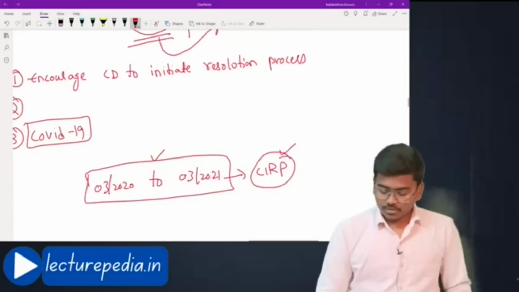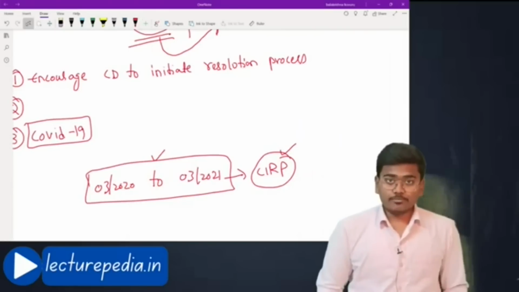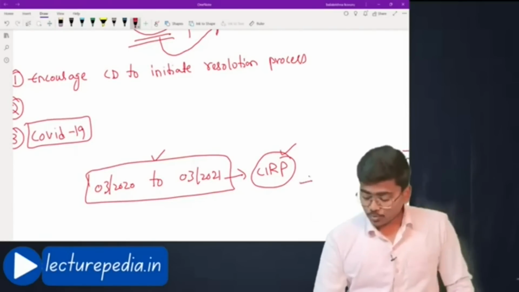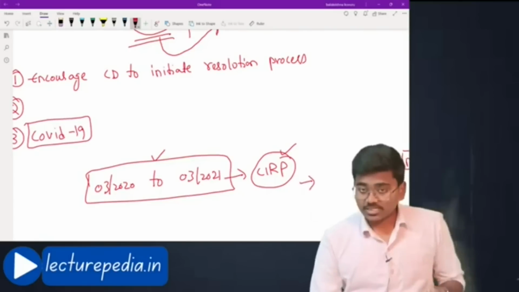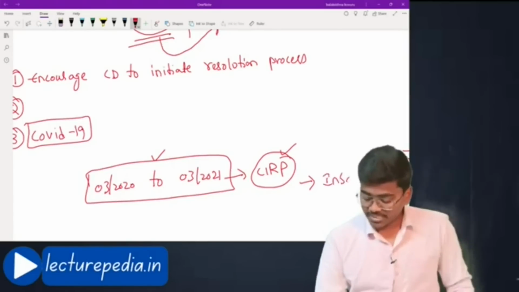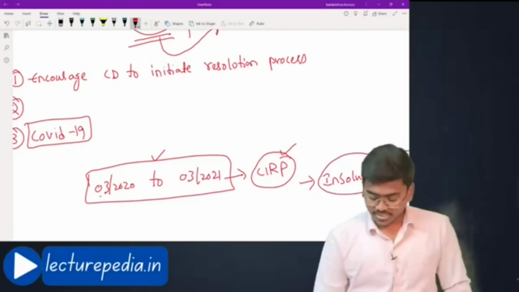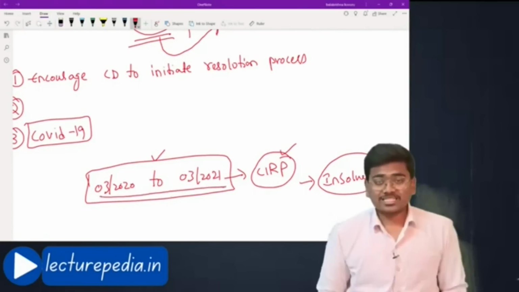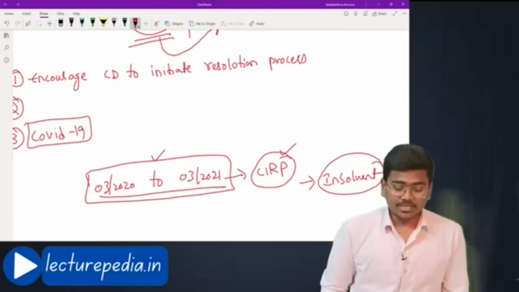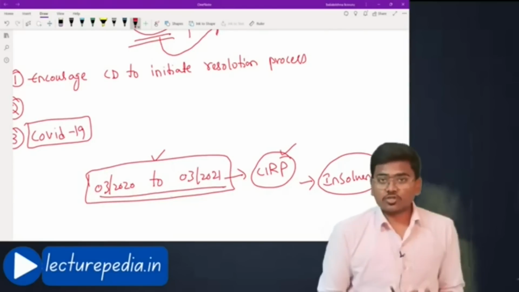Now, even though you cannot initiate CIRP during that period, the fact remains that there were some companies that became insolvent, which defaulted and entered the stage of insolvency.